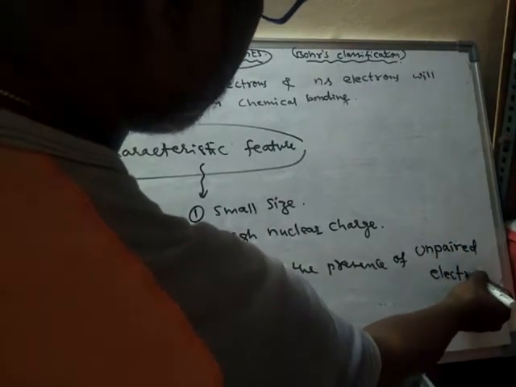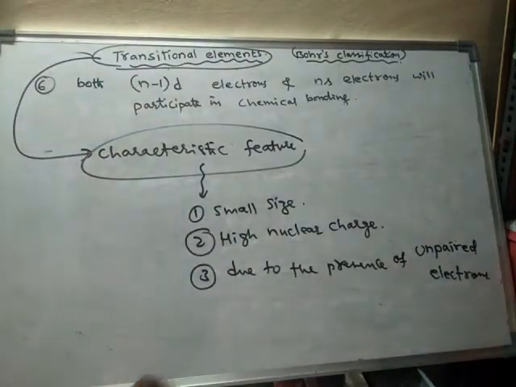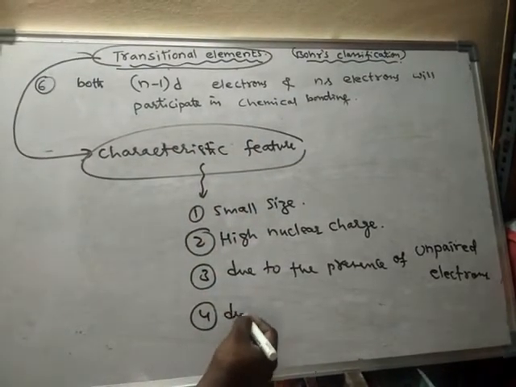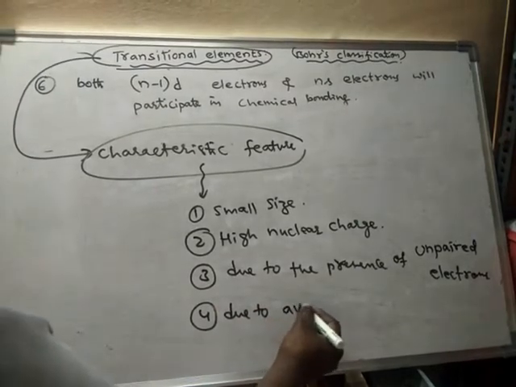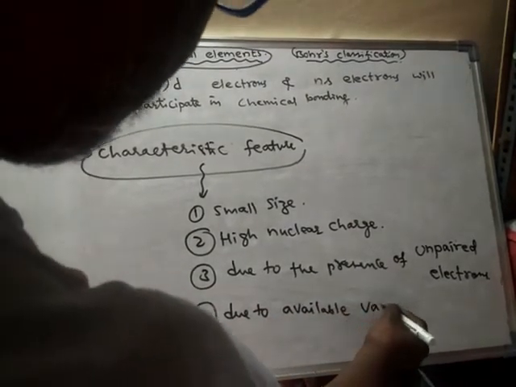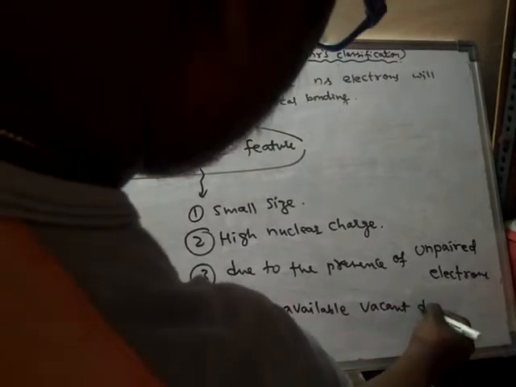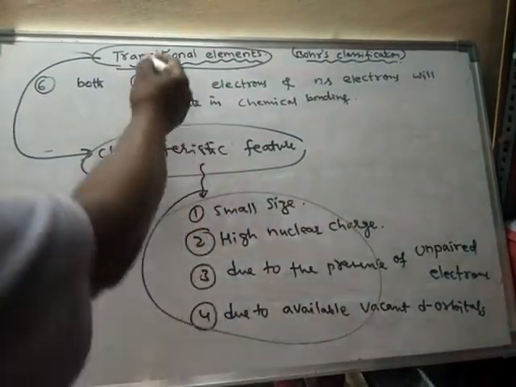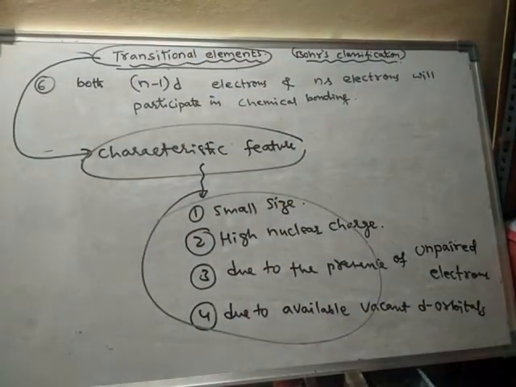These are some of the reasons for the characteristic features. Another reason is the availability of vacant d orbitals. So due to several reasons, these transition elements show some specific properties.